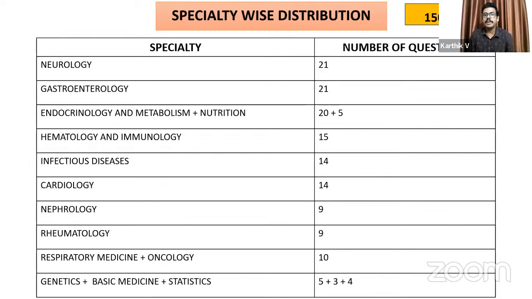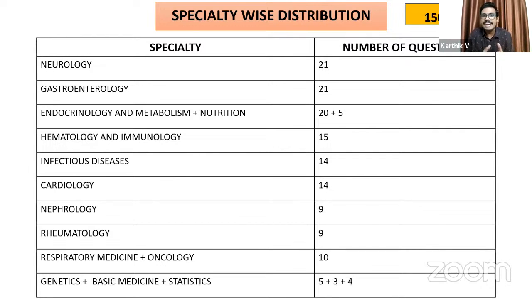So three specialties had crossed that 20 question barrier. And another change which I have observed compared to previous years is the increased number of questions from hematology. Last year, hematology had very few questions, and this year hematology had 15 questions, and we will be further highlighting from which sub areas these questions came in each specialty. And regarding respiratory medicine, compared with oncology, you have 10 questions, out of which 6 or 7 were from respiratory medicine alone, whereas last year only 2 questions were from respiratory medicine.